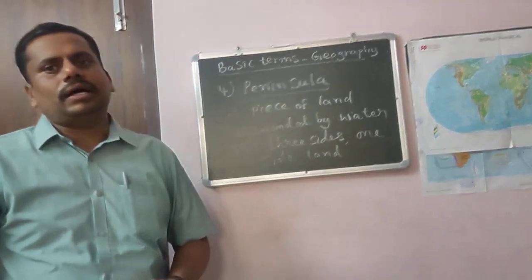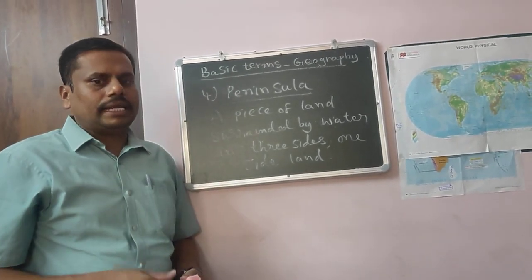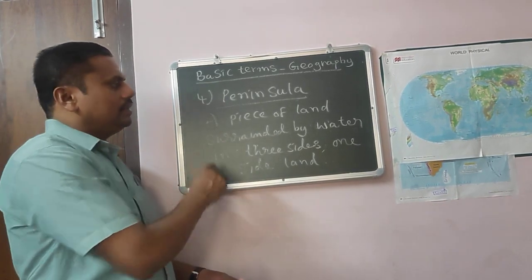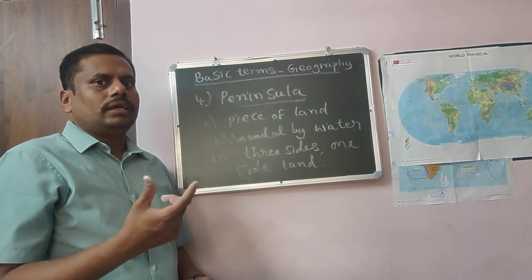That is called a peninsula. So it is completely different from an island. In an island, all sides you can see water. But in a peninsula you can see water only on three sides and on one side you can see land.